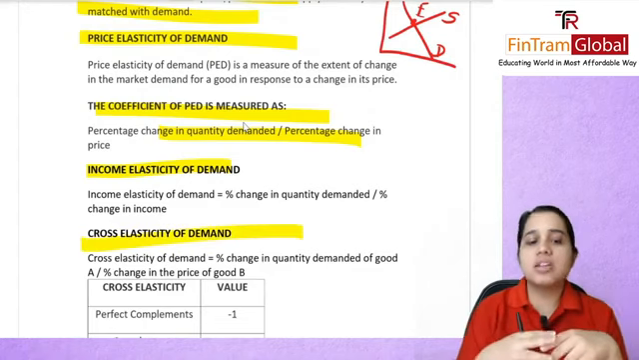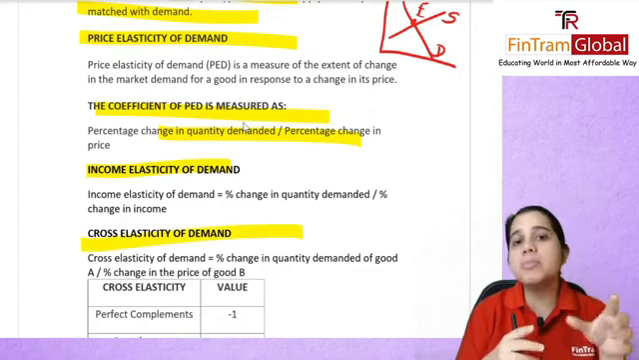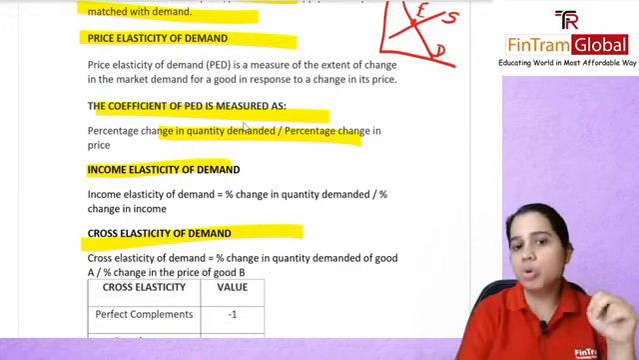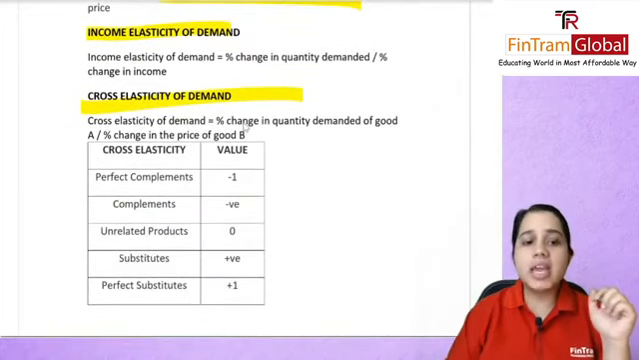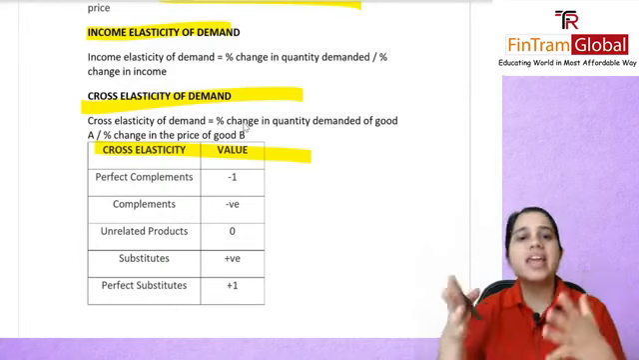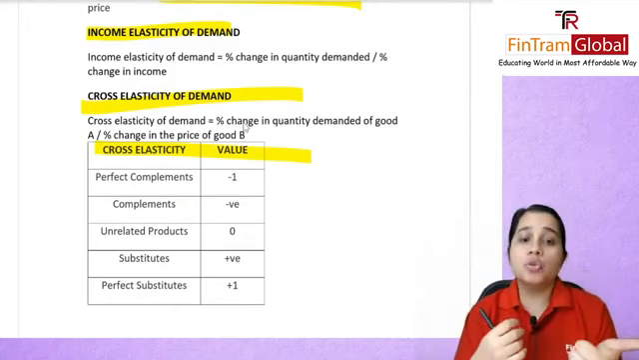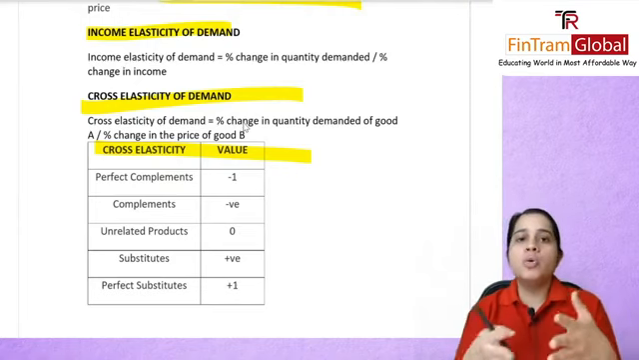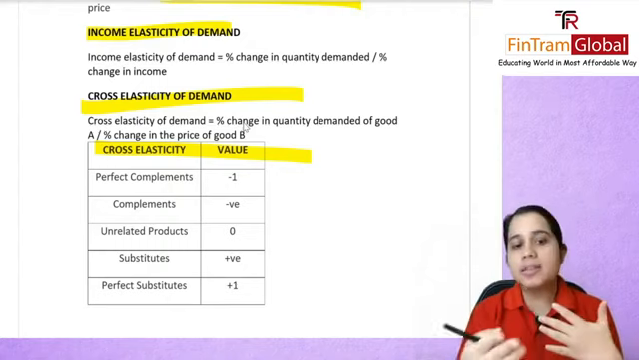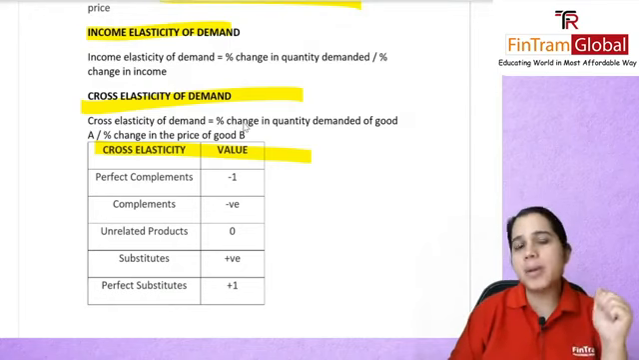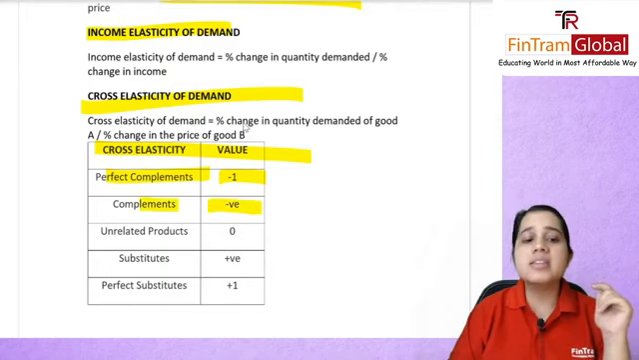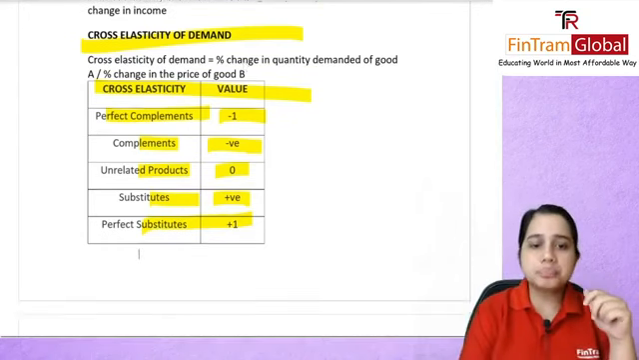And you have your cross elasticity of demand, wherein the percentage change in quantity demanded of good A is divided by the percentage change in price of good B. So this is between two goods. Here is a table that I would suggest you keep in mind and remember, because you can get an MCQ from here, like the cross elasticity is, let's say, -1. What types of goods are they? Are they perfect complements? So it's good practice to keep this in mind: if it's -1, they are perfect complements; negative, complements; 0, unrelated; positive, substitutes; and if it's +1, they are perfect substitutes for each other.